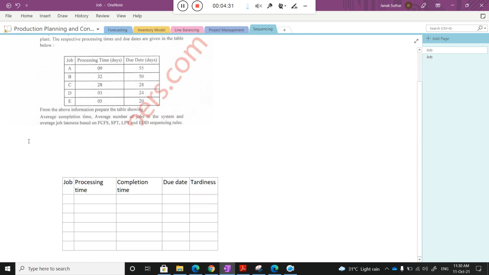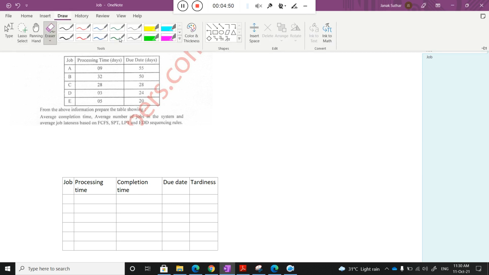The first thing is that there are some sequencing rules. When you go for sequencing, there are some sequencing rules that I will discuss here.